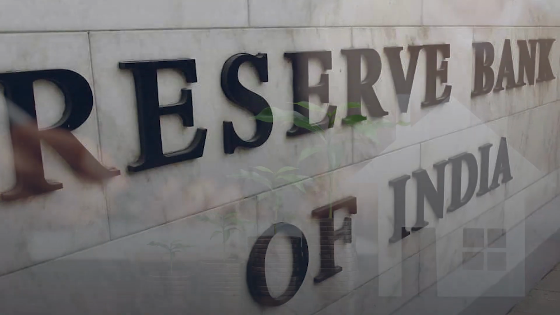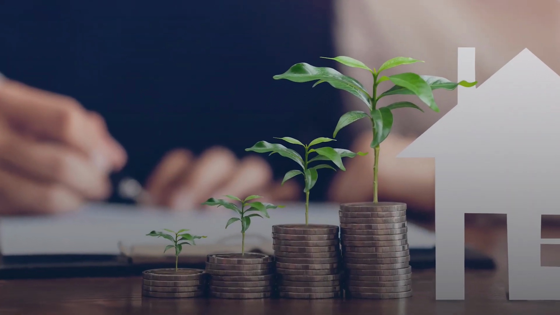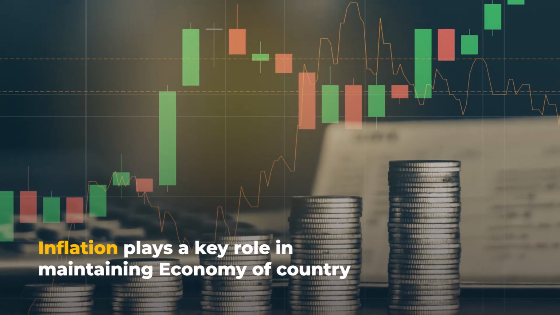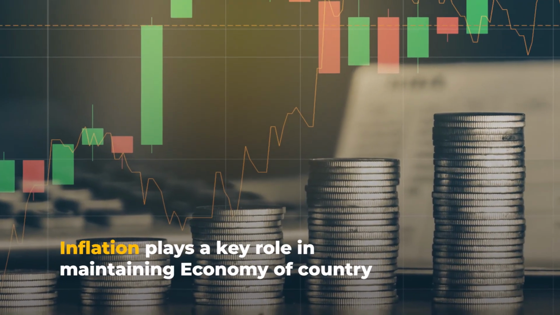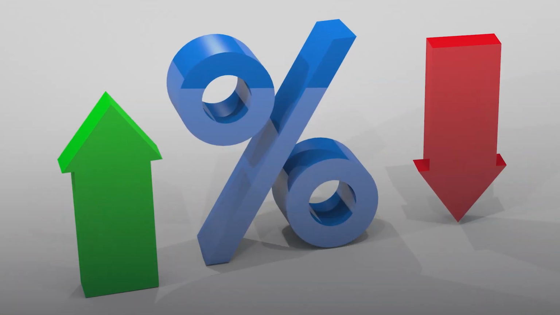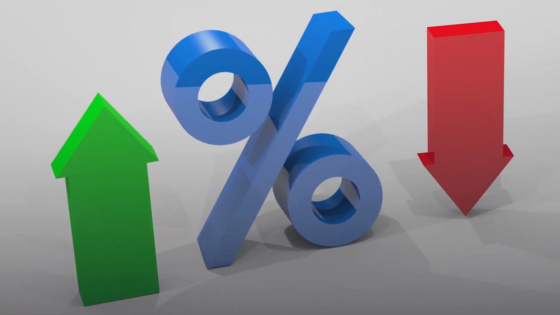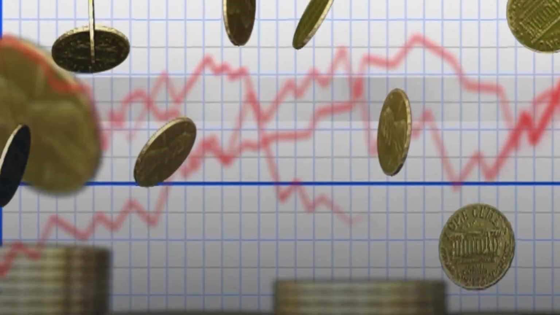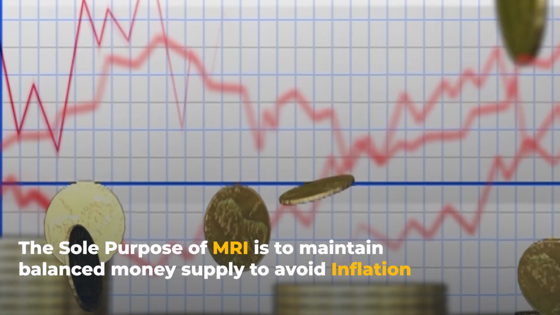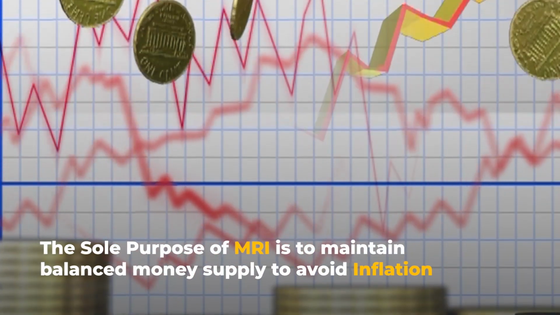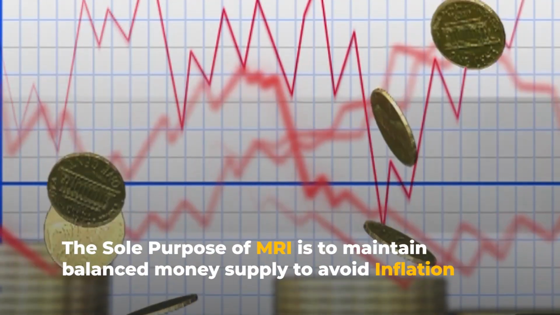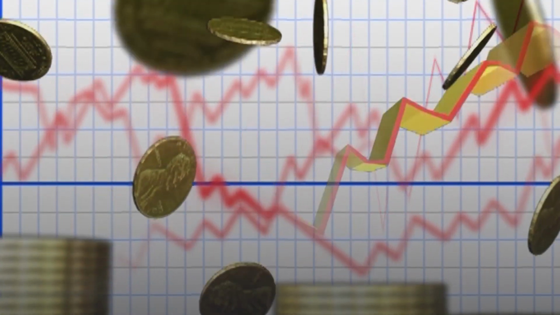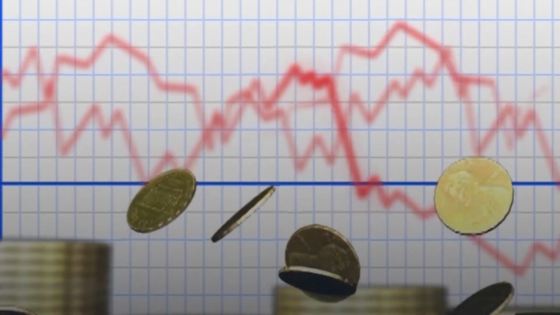Here we need to know about a bit familiar term called inflation. The rate of change of cost of daily goods is called inflation. It is expressed in terms of percentage basically. When the demand for goods increases and the supply decreases, then the cost of the goods increases. So this type of situation leads to inflation. The whole and sole purpose of the MRS is to maintain the money supply in the economy for preventing inflation.